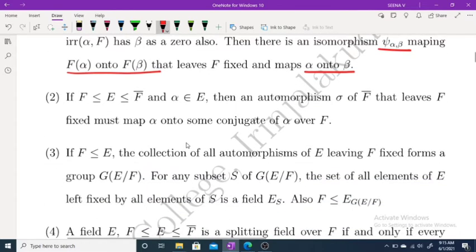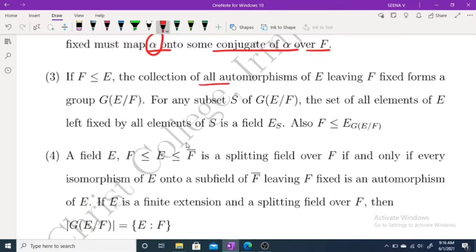Now next, F is a subfield of E, a subfield of F closure, and alpha belongs to E. Then an automorphism sigma of F closure that leaves F fixed must map alpha onto some conjugate of alpha over F.